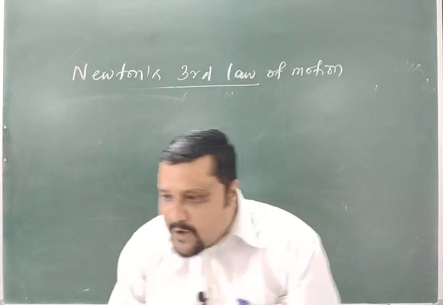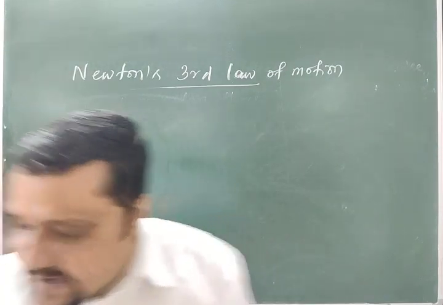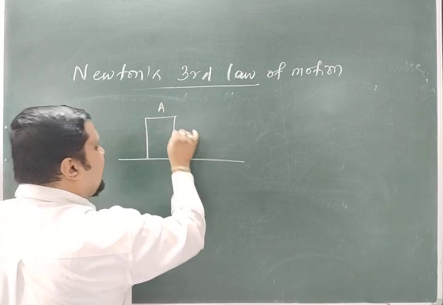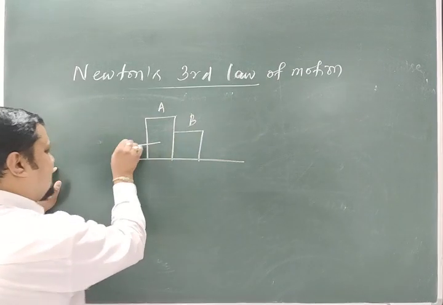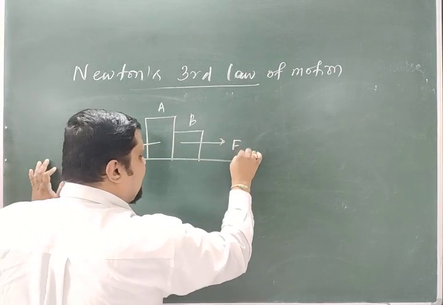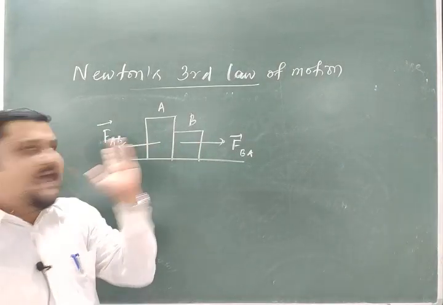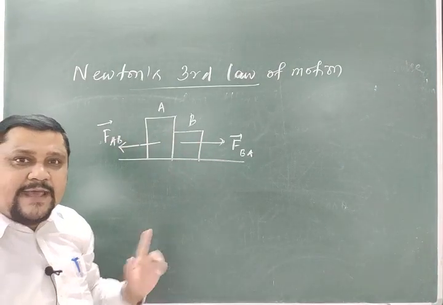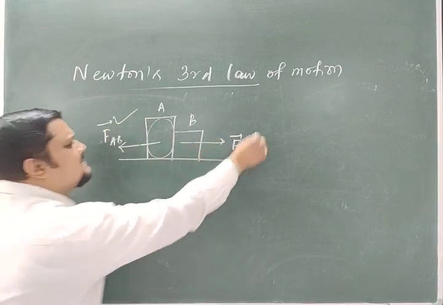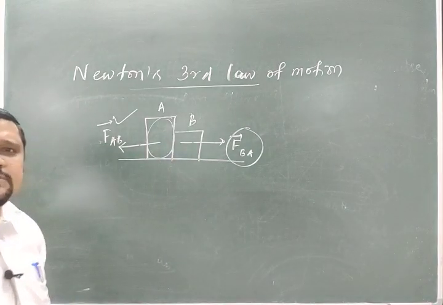That's why you cannot say that the total resultant force on a body is 0. The simple example like here, this is body A and this is body B. Suppose this is the force on A by B and this is the force on B by A. They act on two different bodies. So you cannot say the net force on A is FAB and the net force on B is FBA.